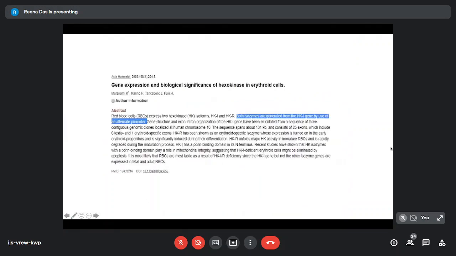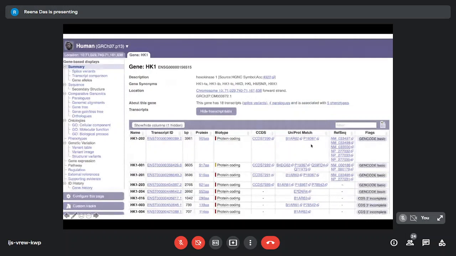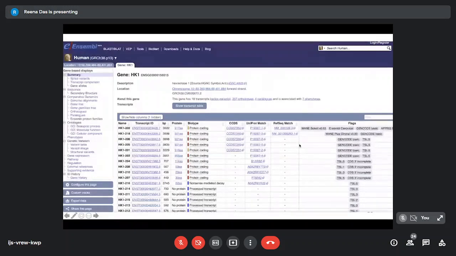And now we find that the various software which are there will be able to tell us, because the isoforms have been curated much better than before. So currently, of the isoforms which are there, only 2 of them have been shown.